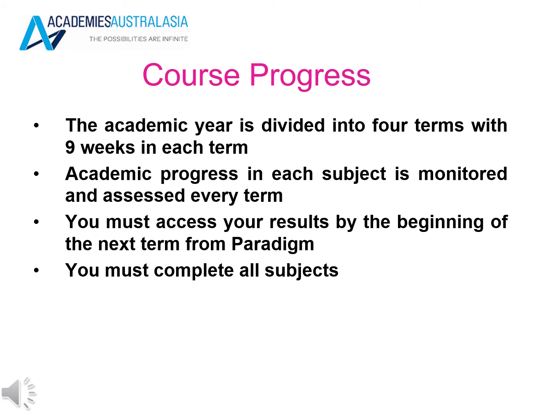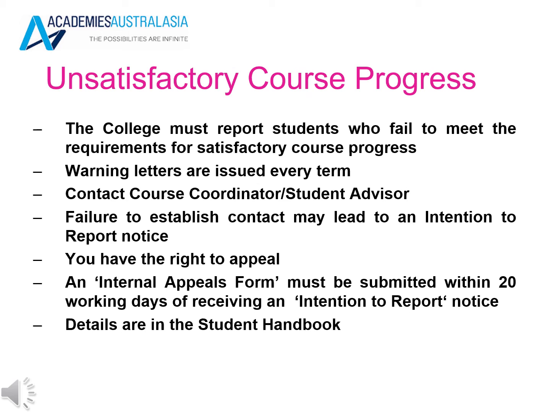The academic year is divided into 4 terms with 9 weeks in each term. Academic progress in each subject is monitored and assessed every term. You must access your results by the beginning of the next term for Paradigm, and you must complete all subjects.